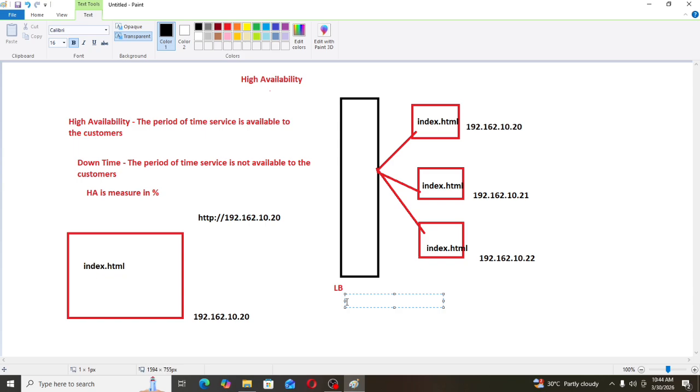Now, moving forward, from three different servers, if by chance any one server goes down, how will we come to know? Now, the concept is here.